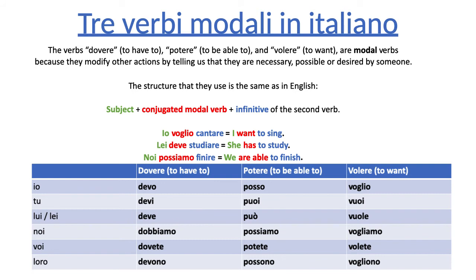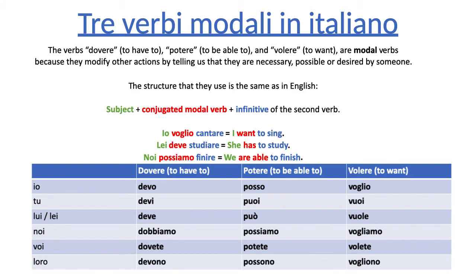And lastly, for volere, probably the most important of these, because it's important to be able to say what you want, right? Io voglio, I want. Notice that it has the gli sound. Tu vuoi, you want. Lui vuole, he wants. Lei vuole, she wants. Noi vogliamo, we want. Voi volete, you guys want. And loro vogliono, they want. Okay? So again, these three verbs are irregular. They do not follow the conjugation pattern.